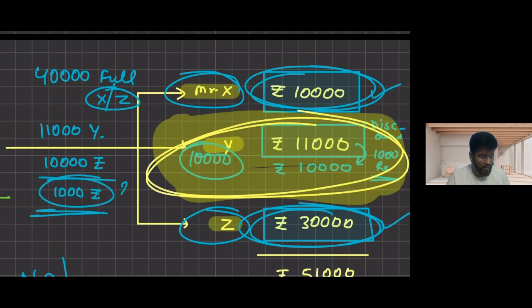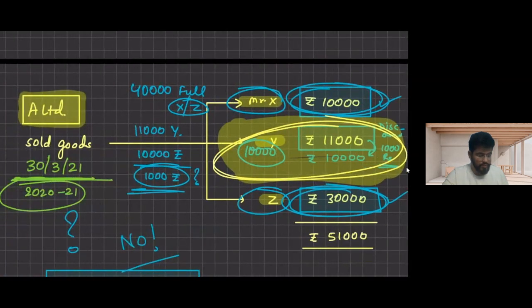But is this a discount I have given him? Answer is no. I have given him the invoice of 11,000 only. But he will push me. He will say that I cannot give more than this. He will try his part of negotiation and then he will say that I am only going to pay you 10,000. 1,000 is not going to be paid.